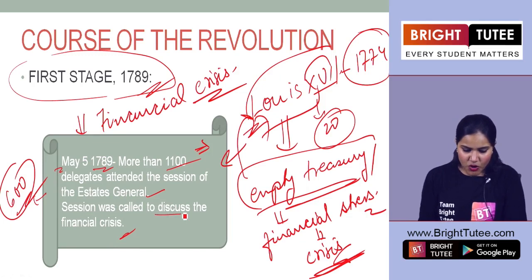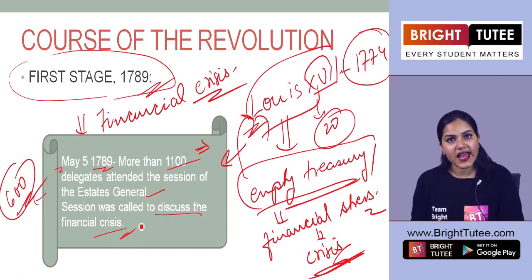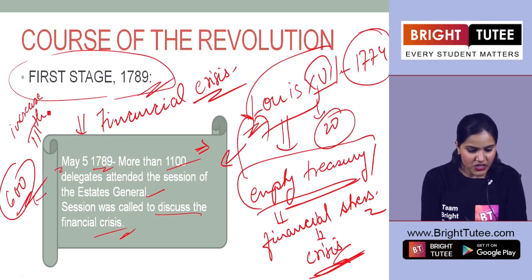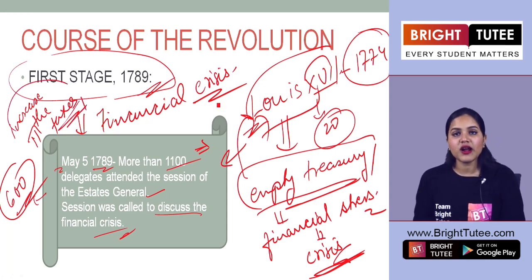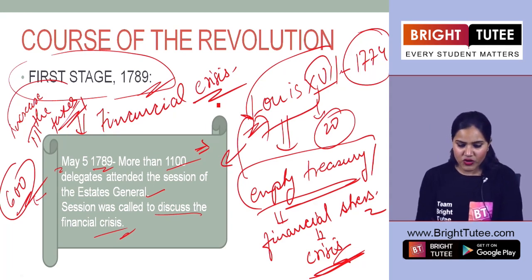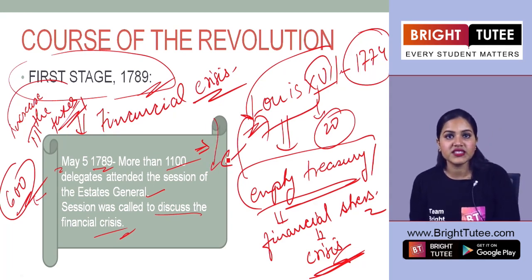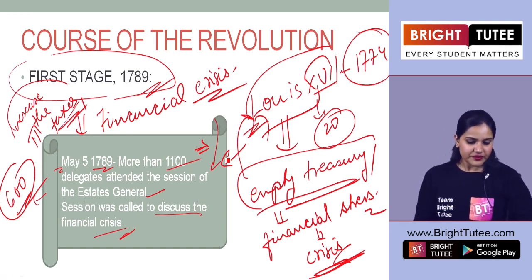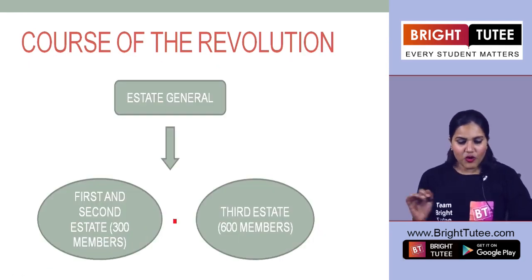So the session was called to discuss the financial crisis, as we have already told, because Louis XVI was going to increase the taxes. He had decided to increase the taxes in order to overcome this financial crisis. And he could not take that decision before discussing it with the States General. He wanted to discuss it with them, right? So, here what happened?